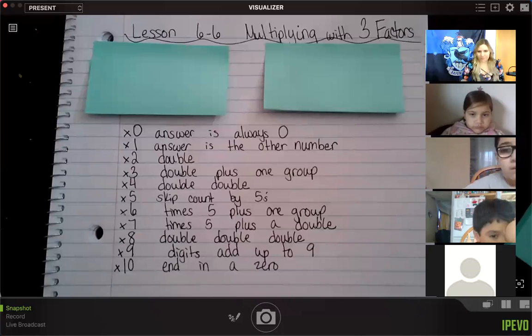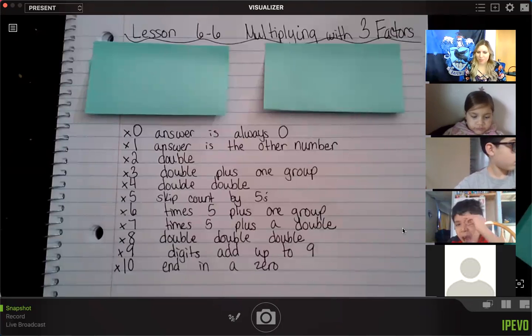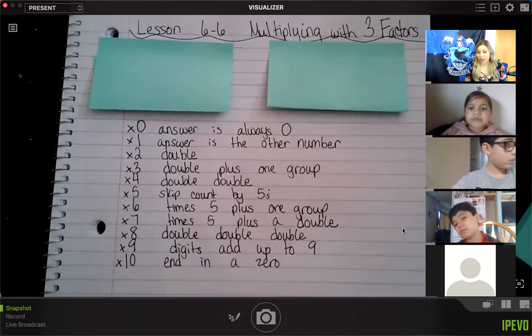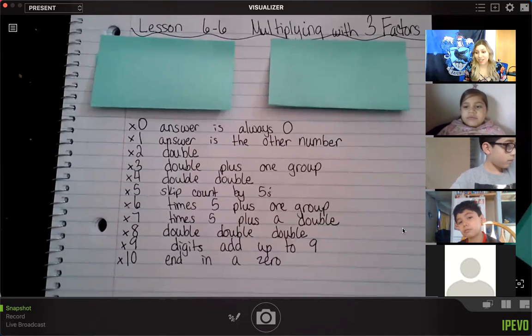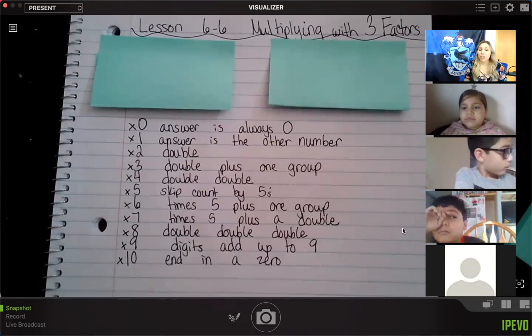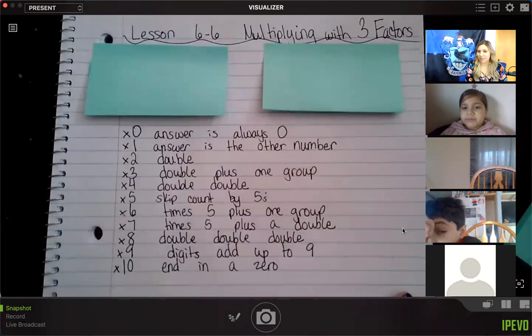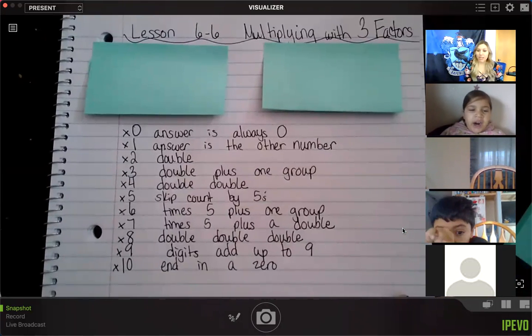All right, so lesson 6-6, we are multiplying with 3 factors. That means we're multiplying with 3 numbers today. We have learned a lot of strategies for multiplication. So we wrote some of those down in the last group, and I'd like you guys to write these down as well. These are our rules for multiplying.